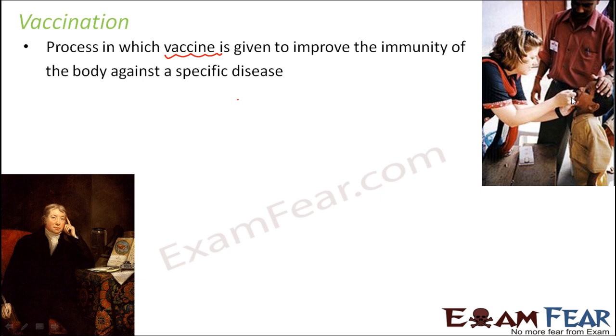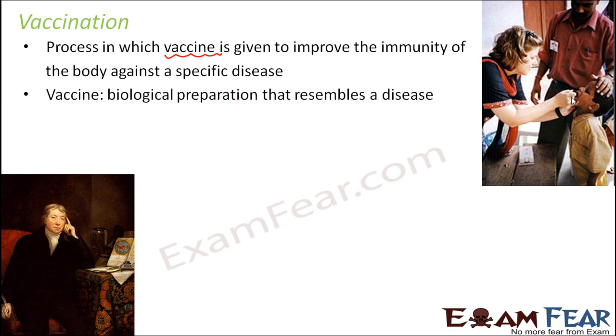What happened was that the first time the virus attacked, the immune system didn't win because it was not able to produce enough antibodies to fight against it. However, when it attacked the next time, the same antigen, the immune system recognized it and it came back with greater strength and therefore won the battle. And that is how it could protect the body from the infection the second time. So this was the concept of vaccination.